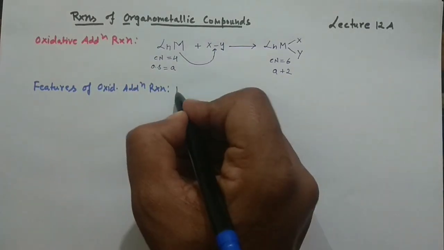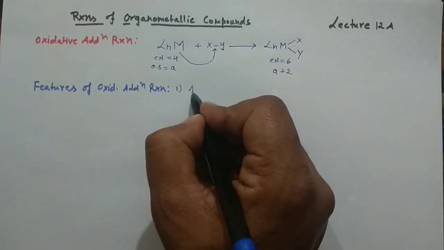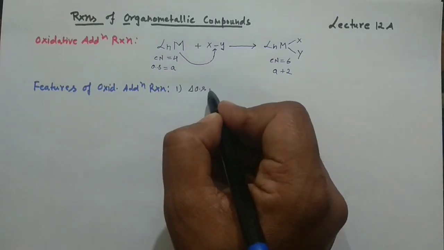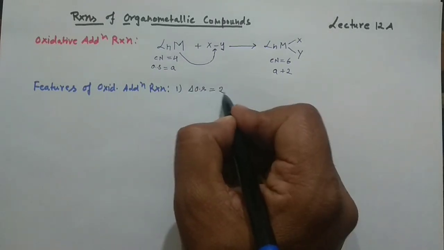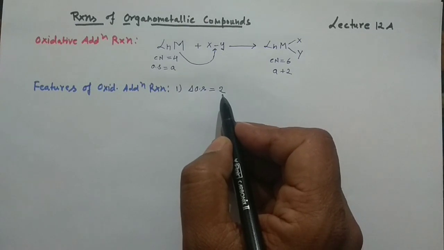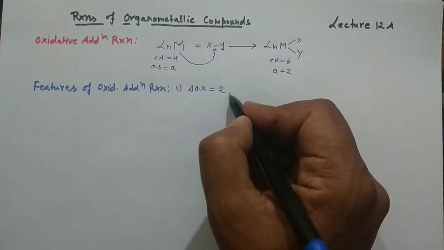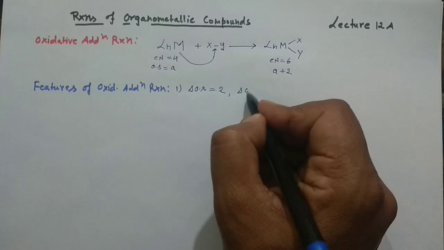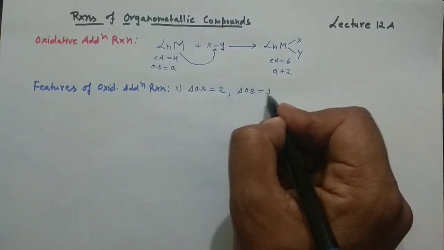Say first point, increase in the oxidation state, that means delta oxidation state equals 2. Change in the oxidation state is 2, but sometimes it may also be 1.